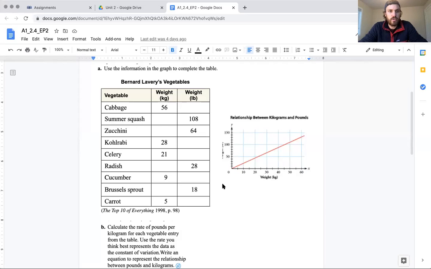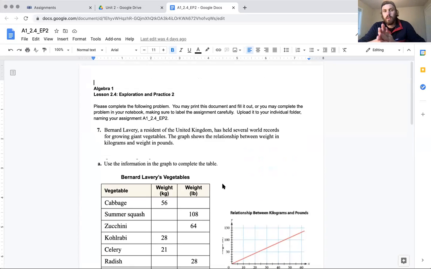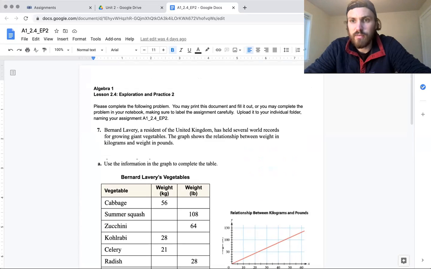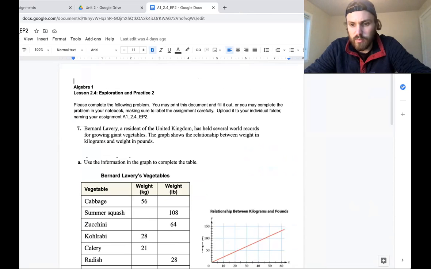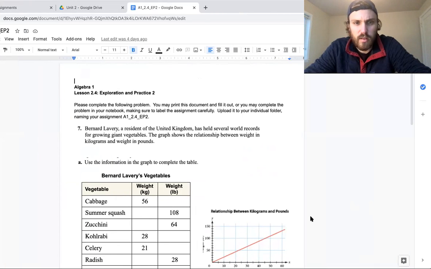All right, so I'm going to be working through A1 2.4 EP2, which is our second little assignment on direct variation. Hopefully this will help you understand this. You could do it beforehand and check the key if you want, or you can work along with me as we're going through this.